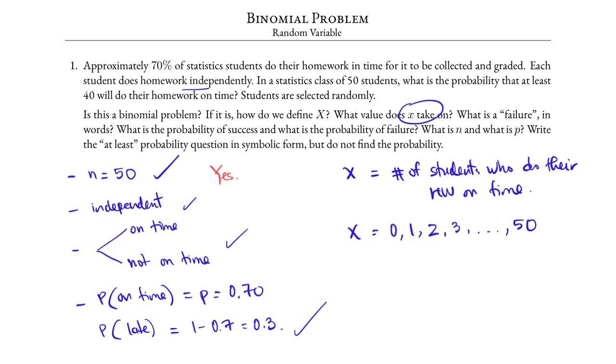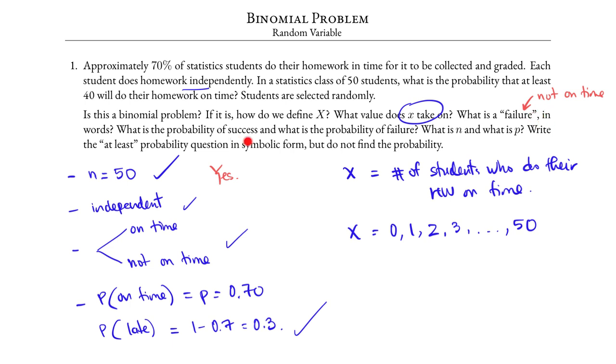What is a failure in this case? A failure would be when the student does not do their homework on time. And so in words, we would say that a failure represents the event that the student does not do their homework on time.